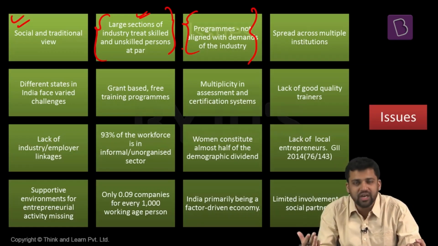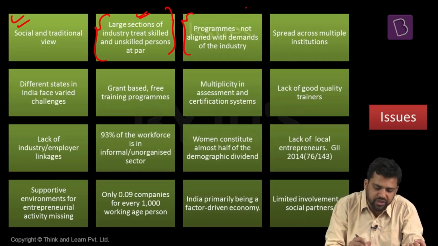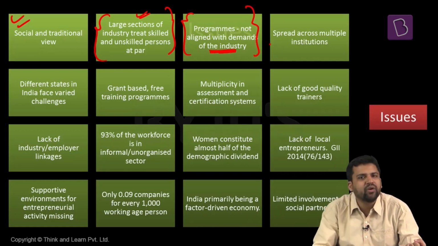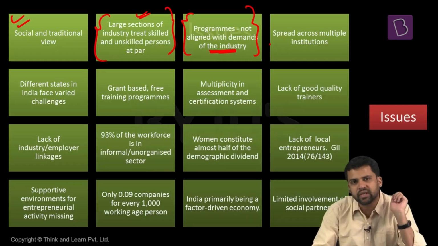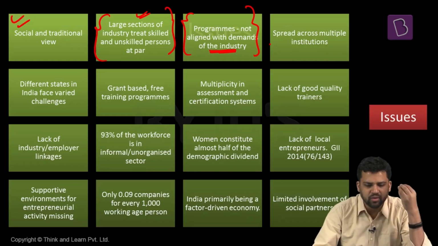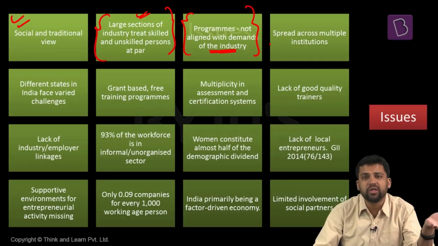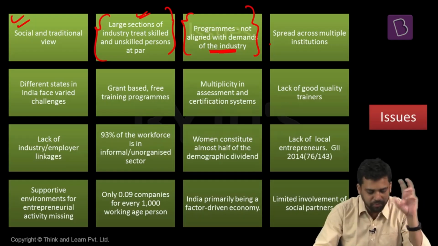The different programs that we have had for skill development. Many times there is an allegation about the different kind of programs that we have initiated for skill development. The allegation here is these programs do not cater to the demand of the industry. We are providing some skills to our population, but the industry requires something else. So there is some sort of misfit. Different kind of skills are required. For example, soft skills are required by the industry. How you are going to communicate with subordinates, with your superiors, with your colleagues. So these kind of skills are something not required. We focus on some other kind of things. So alignment is not proper.